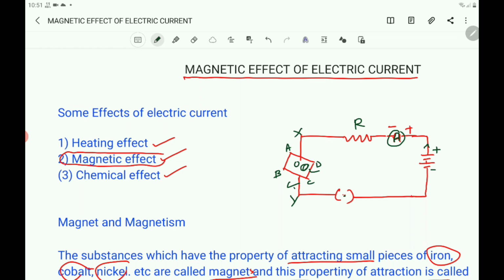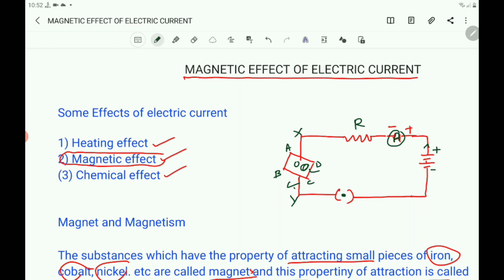Pass the current through the circuit by inserting the key into the plug. Here, insert the key into the plug and pass the current through the circuit. Observe the change in the position of the compass needle.